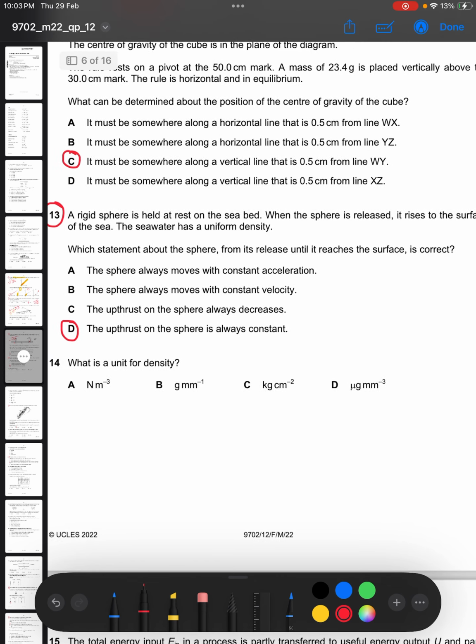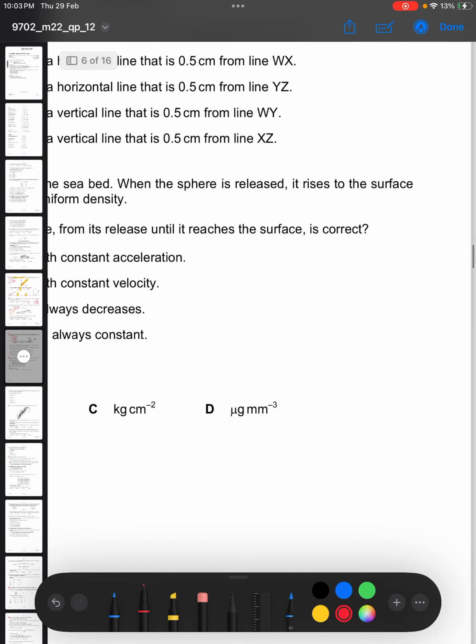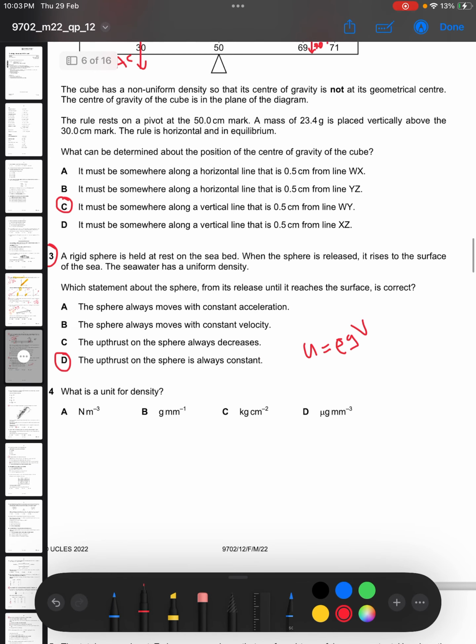Then the other one is saying the upthrust on the sphere always decreases. But here's the thing. The formula for upthrust says upthrust is equal to the density of the liquid times the gravitational field strength times the volume of the liquid displaced. As long as the sphere is still inside the water, as it is rising, it will be displacing a constant volume, so it is clear that the upthrust will always be constant as long as the sphere is inside the seawater.